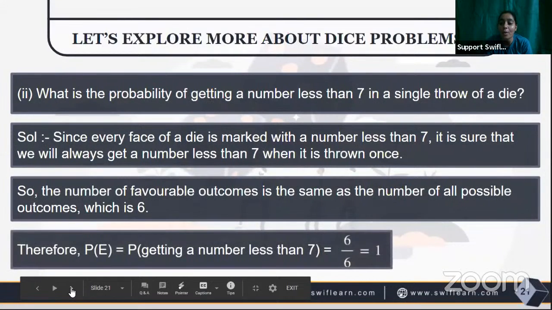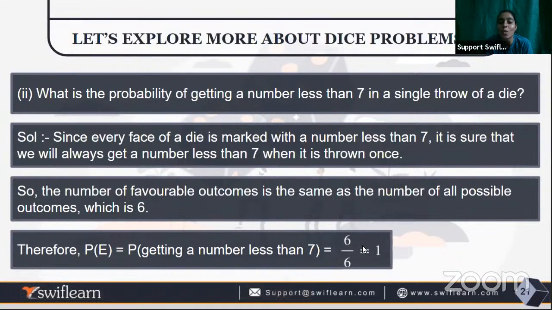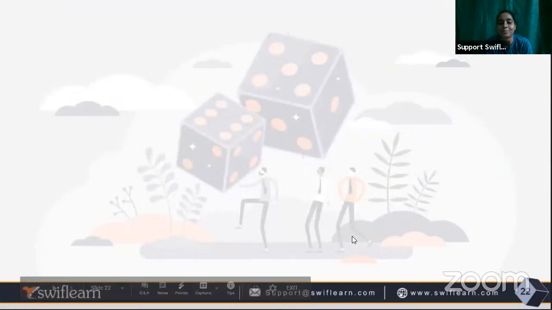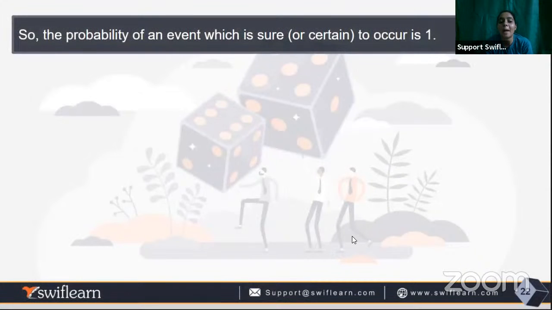Therefore, P of E, the probability of getting a number less than 7, will be 6 by 6, which equals 1. So the probability of getting such a number is 1.